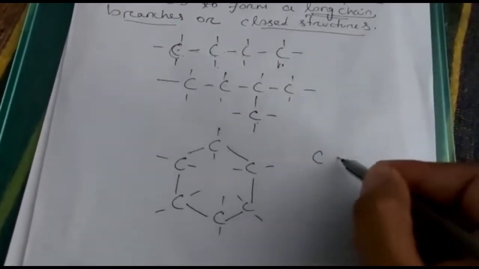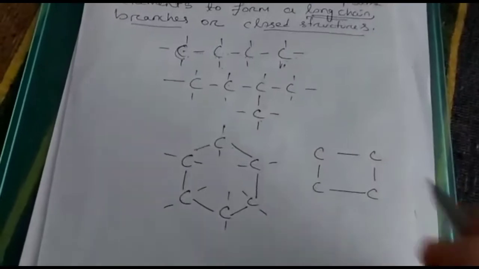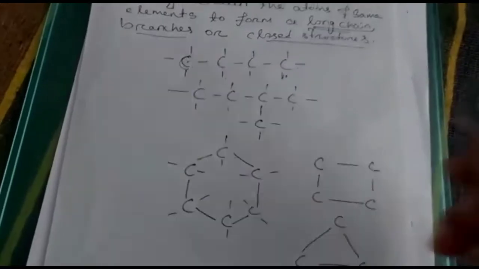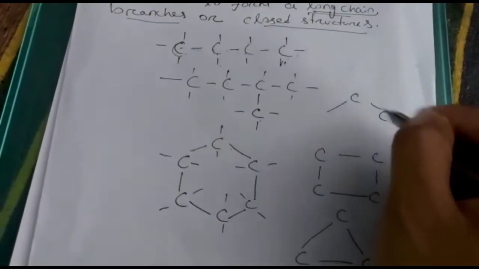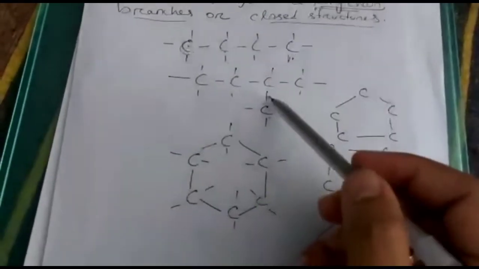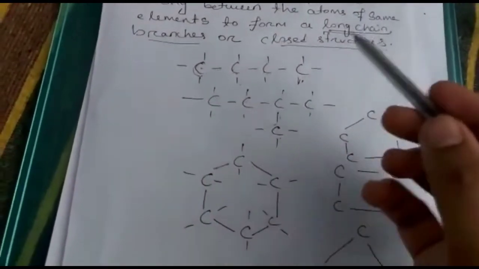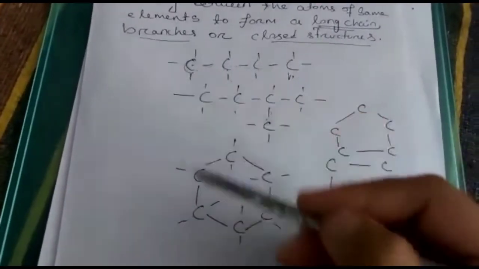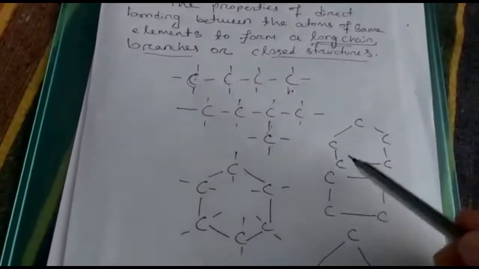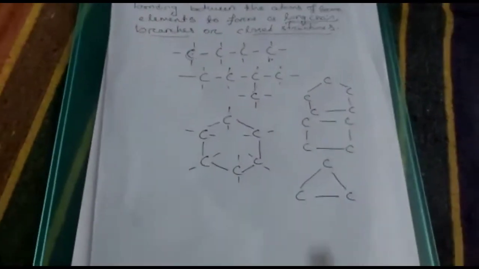You can draw the closed structure like a rectangular structure, that is a quadrilateral structure. Triangular structure also you can draw. This one is also a closed structure. Pentagonal structure also you can draw. This one is also a closed structure. So these are the closed structures. This is the branch structure and that is the long chain structure. So formation of chain in carbon, formation of branch in carbon, formation of closed structure in carbon is known as catenation. This property is known as catenation.